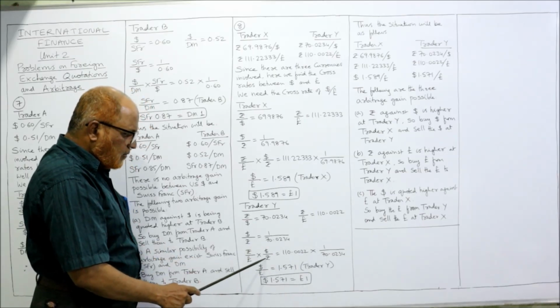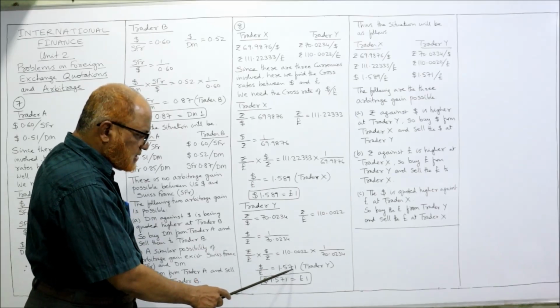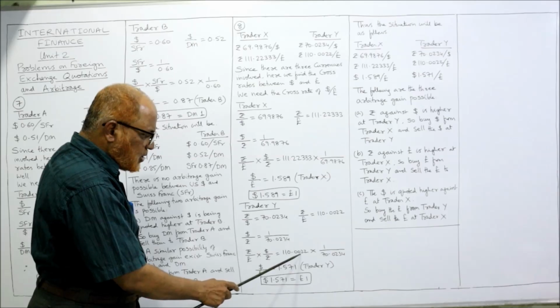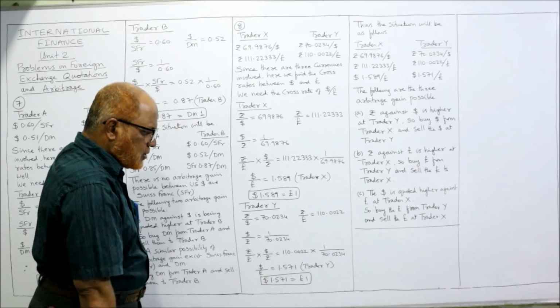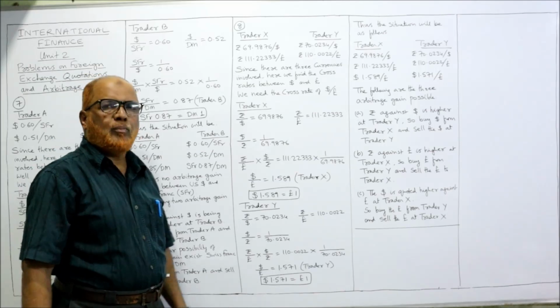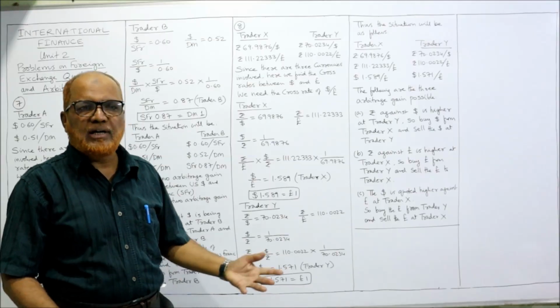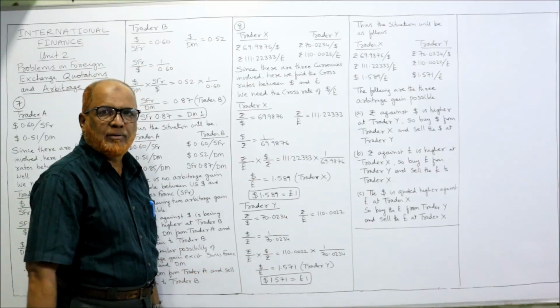So your rupees will get cancelled and dollar by pound is equal to 1.571. तो 110.0022 divided by 70.0, you'll get 1.571. What do you mean? $1.571 is equal to pound 1. Which dealer? Y dealer, trader Y.